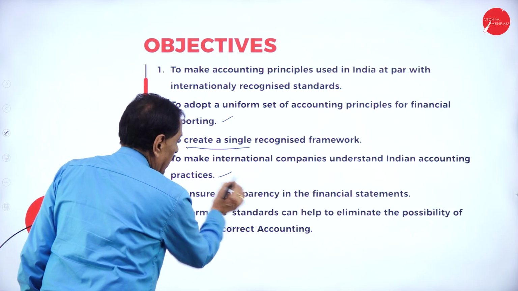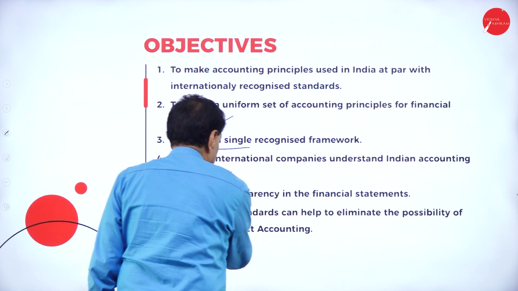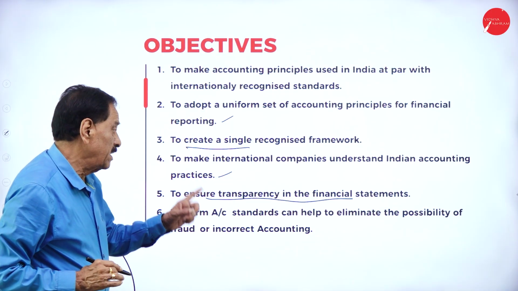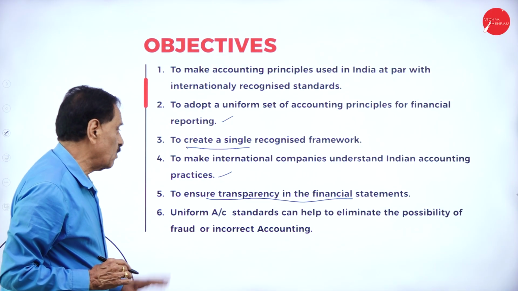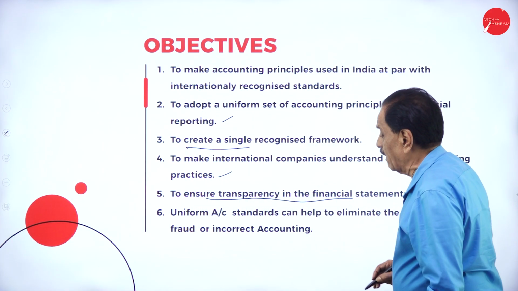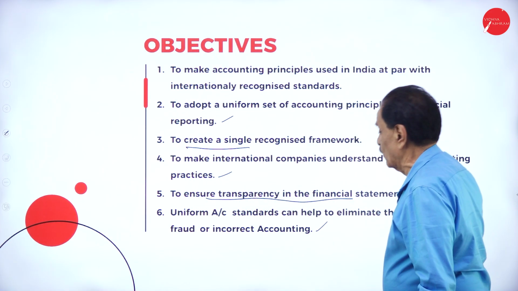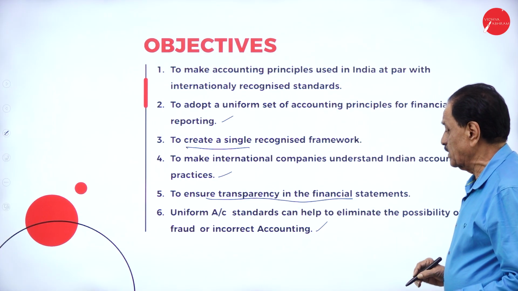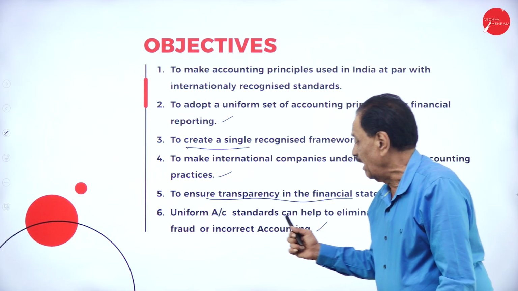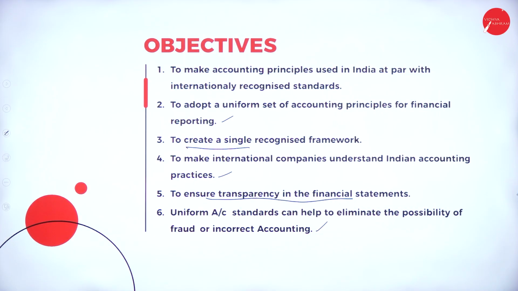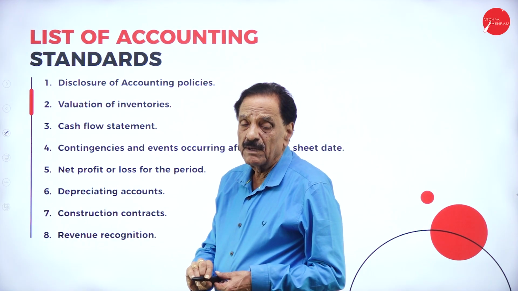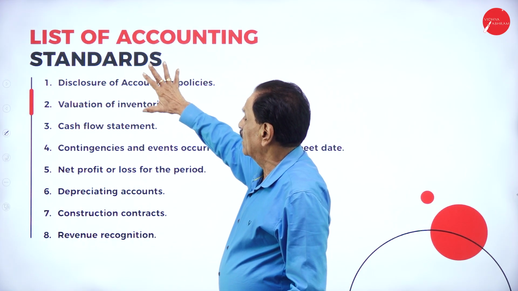To ensure transparency in the financial statement is important. There must be transparency in financial statements. Uniform accounting standards can help to eliminate the possibility of fraud or incorrect accounting. List of accounting standards. So this will be asked in examination: mention any 5 accounting standards.